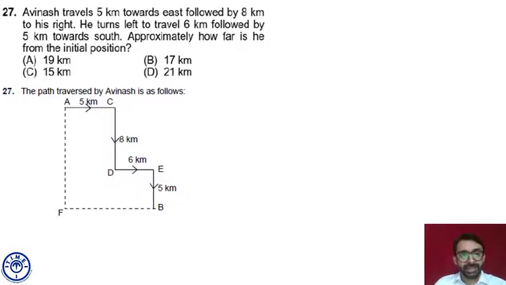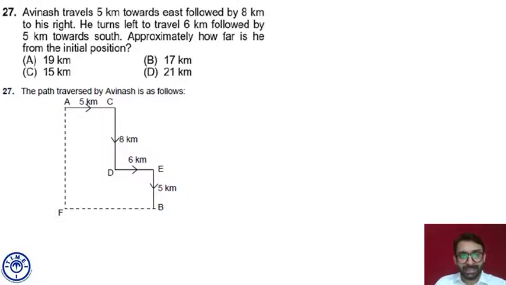At C, he was facing east and took a right turn. That means he must be moving in the south direction now. He traveled 8 kilometers after turning to the south direction and reached point D.